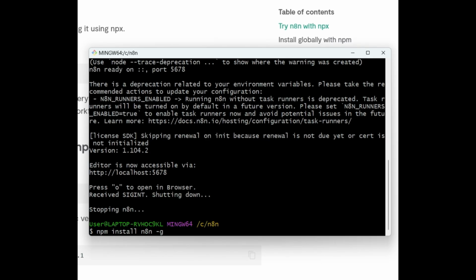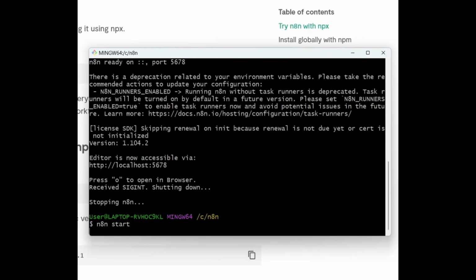I'm not going to show you the installation, just press enter and install it. It takes around 5 to 10 minutes, depending on the speed of your PC and your internet connection. Once that's done, you can run it using n8n start. Let me run it again for you. Just press this one. It probably takes around 30 seconds to load, but that's okay.